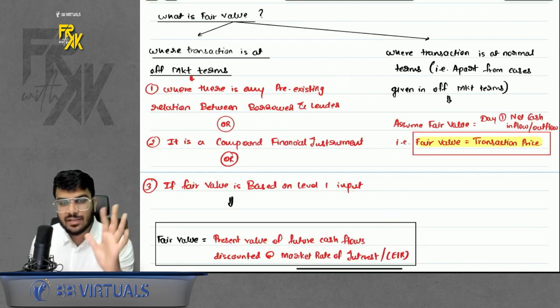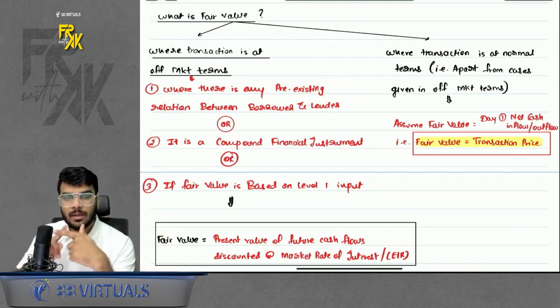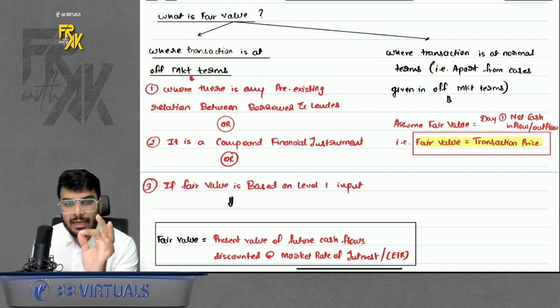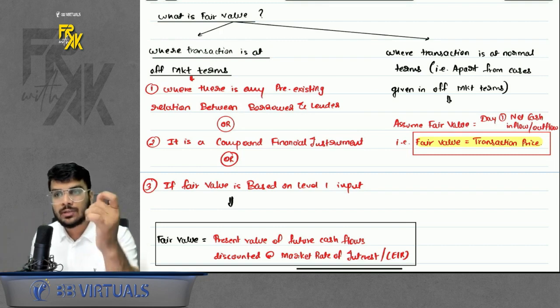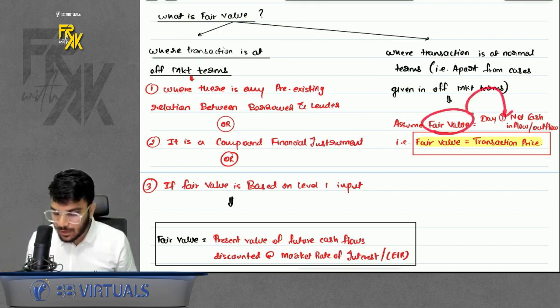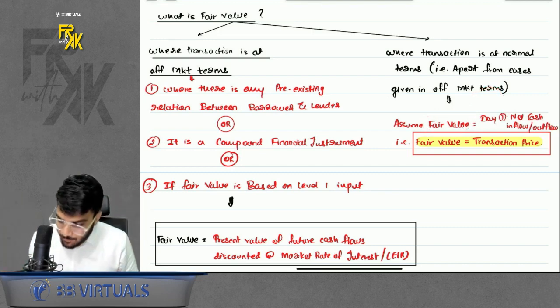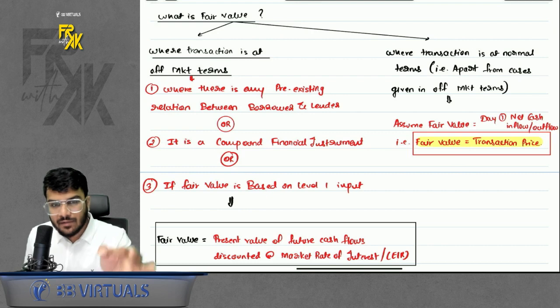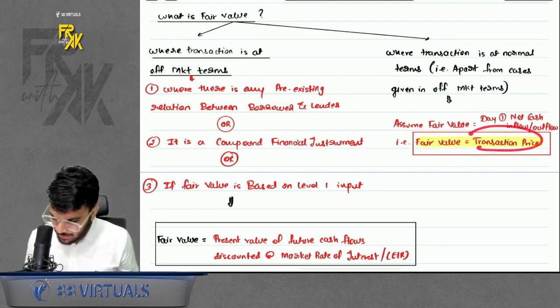If there is a normal question where there is no relationship, no compound financial instrument, no fair value based on level 1 input, that means the question is a normal question. In that case, you will not compute the fair value. You will assume the fair value. Sir, how do we assume the fair value? You will assume the fair value to be equal to your transaction price. That means your fair value will be equal to the day 1 cash inflow or outflow. Sir, what is the meaning of transaction price?